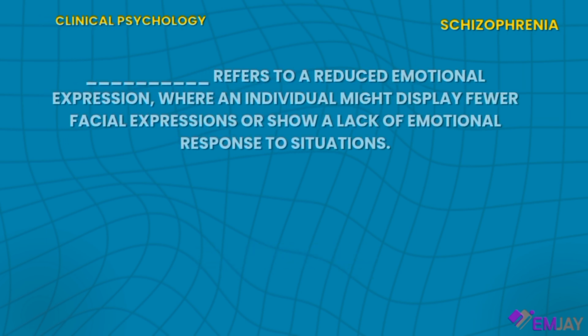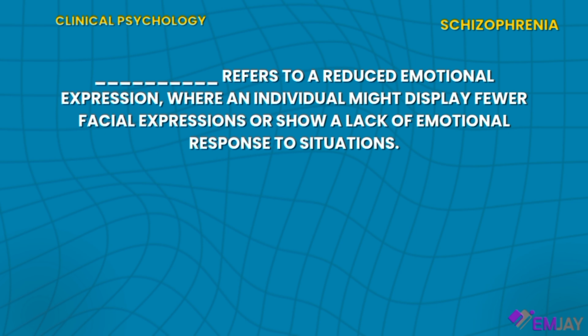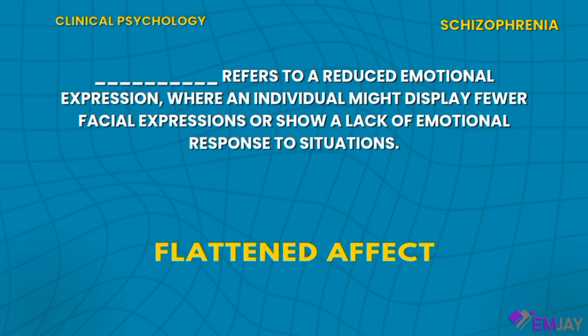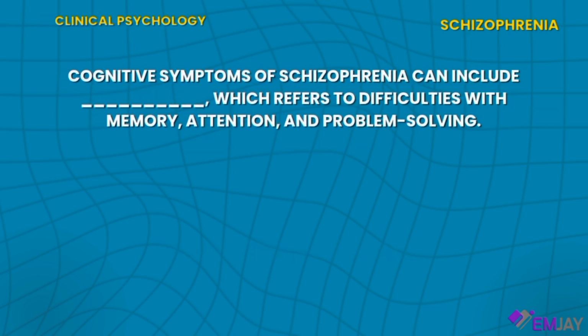Moving forward, blank refers to a reduced emotional expression, where an individual might display fewer facial expressions or show a lack of emotional response to situations. And the answer is flattened affect. Let's go! Cognitive symptoms of schizophrenia can include blank, which refers to difficulties with memory, attention, and problem solving.